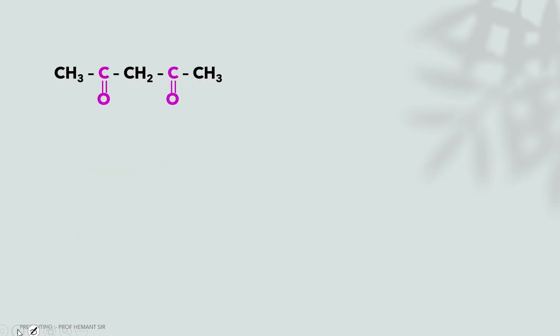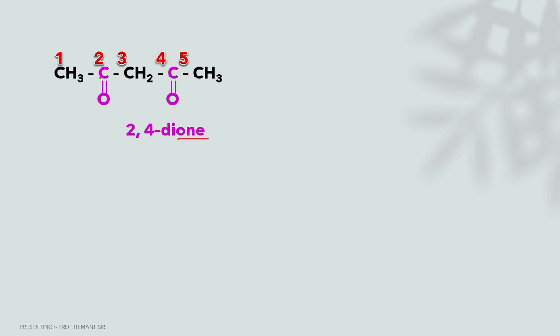In the structure having the carbonyl group, there are two carbonyl groups in the same chain. The positions of the carbonyl groups are 2 and 4 and there are 5 carbons in the longest chain. These are the ketonic groups. There are two carbonyl groups, hence dione. One is the suffix of the ketone.